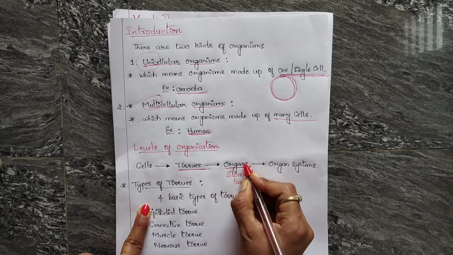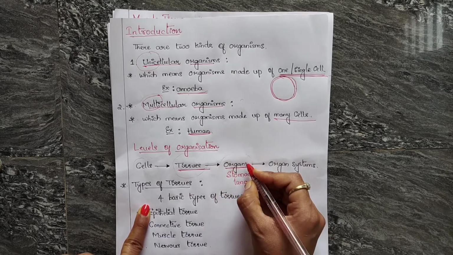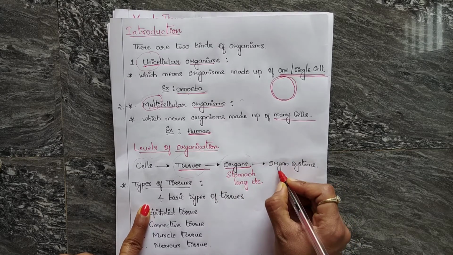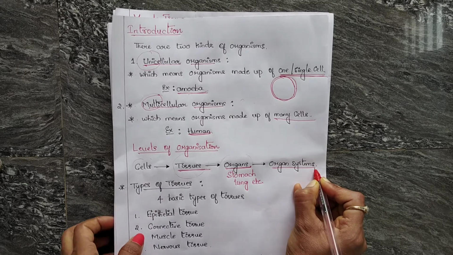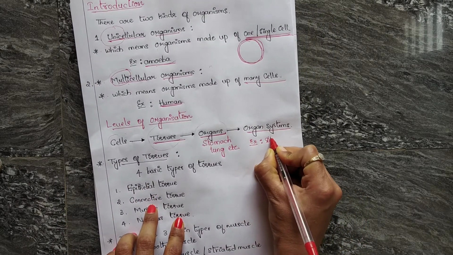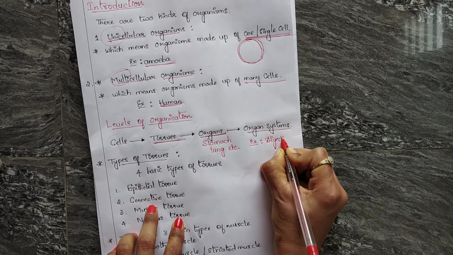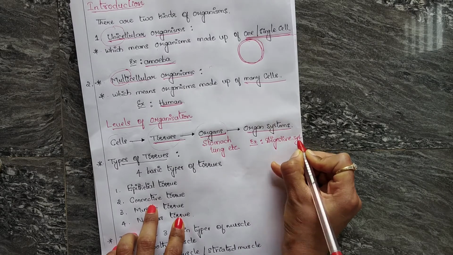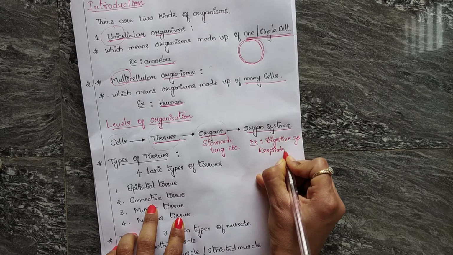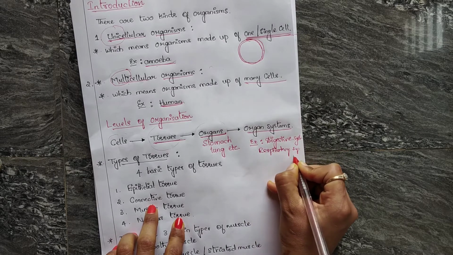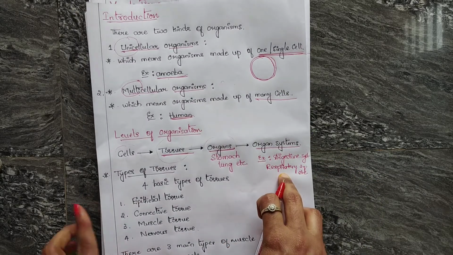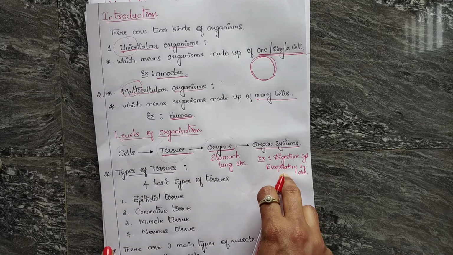And a group of organs which are organized to perform a particular function forms the organ system. For example, the digestive system, respiratory system, circulatory system, reproductive system, excretory system. These all form the organ systems.